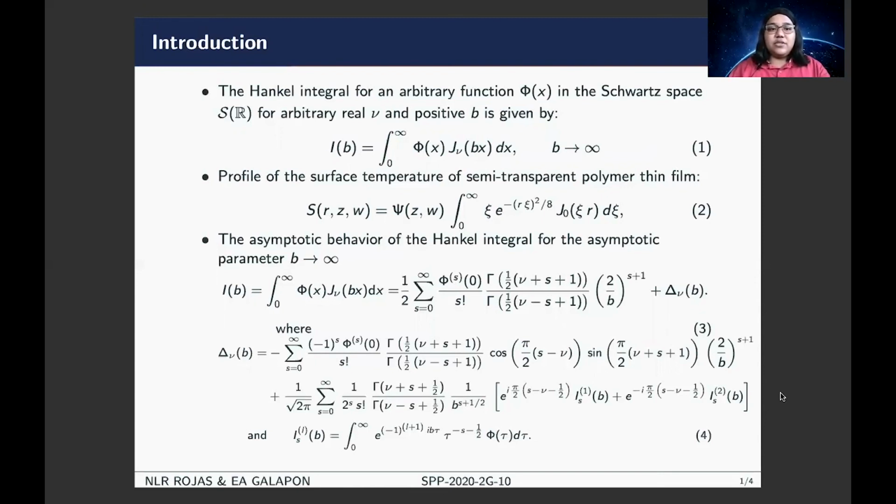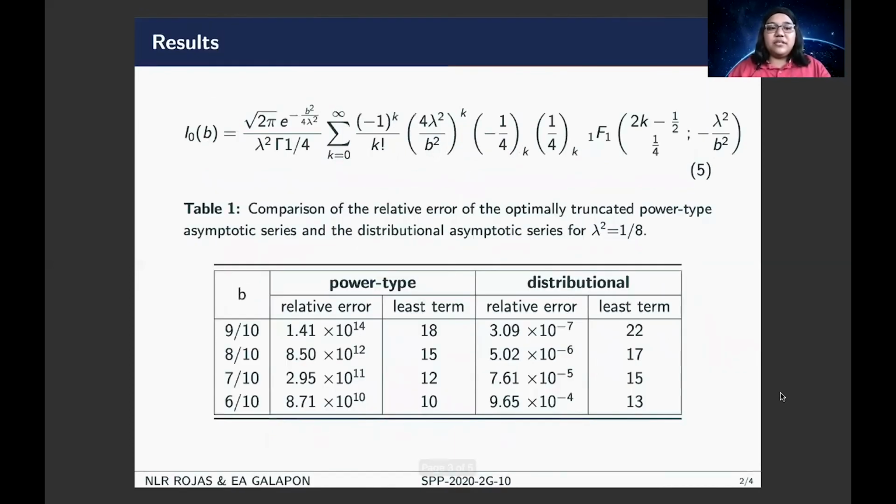Here, we consider the asymptotic behavior of the Hankel integral as shown in equation 3, and use the distributional method due to McClure and Wong with the objective of obtaining accurate results that can exactify the value of the integral in equation 2, and capture the exponentially small terms in equation 4. For our results, we have obtained an exactified asymptotic expansion given by equation 5. The table shows that by the distributional method, the obtained asymptotic expansion gives better numerical accuracy than the power-type asymptotic series.